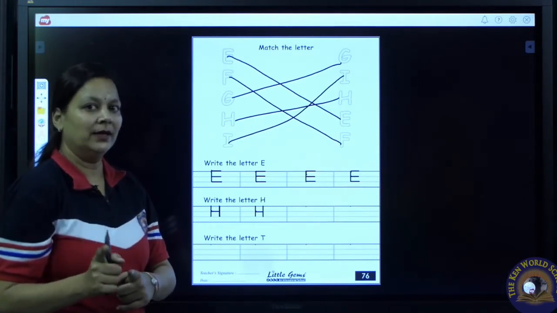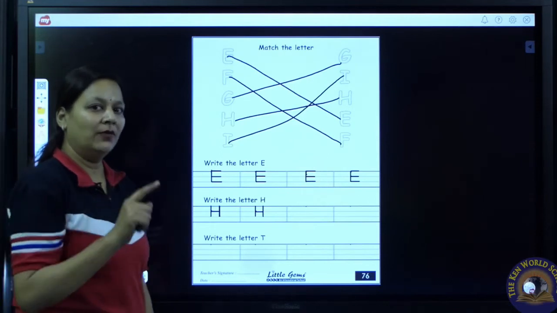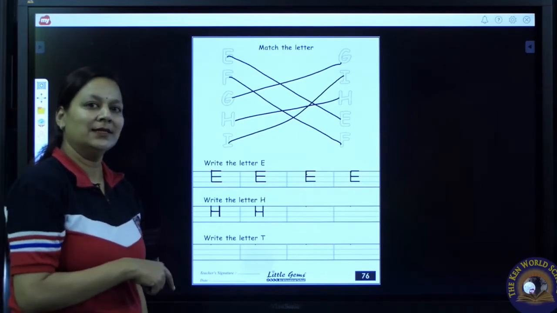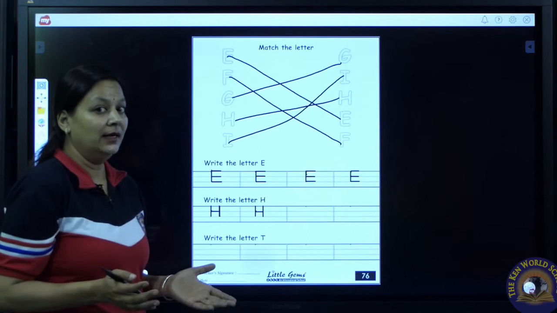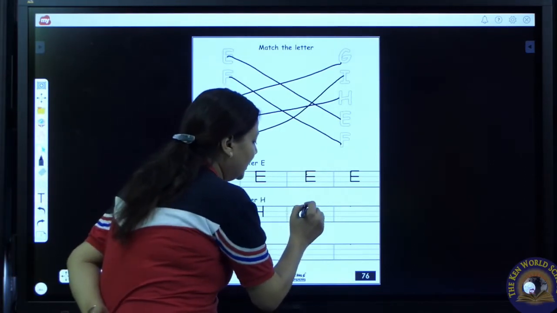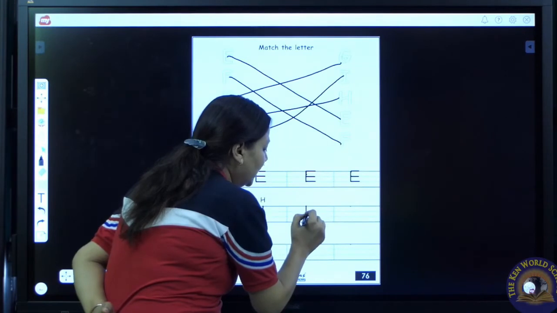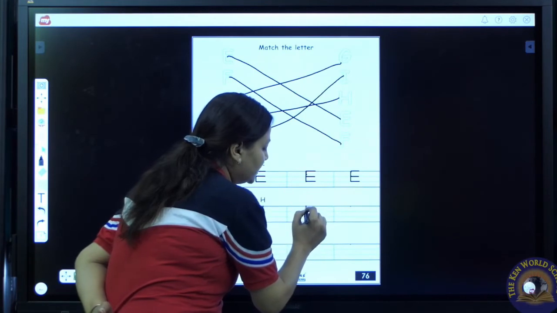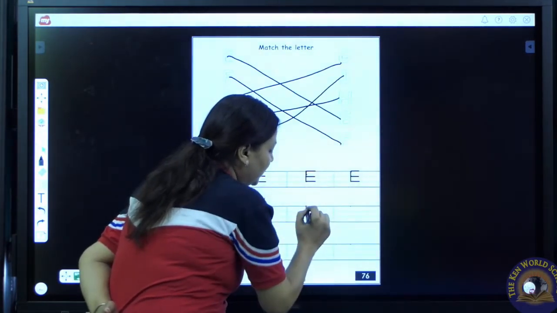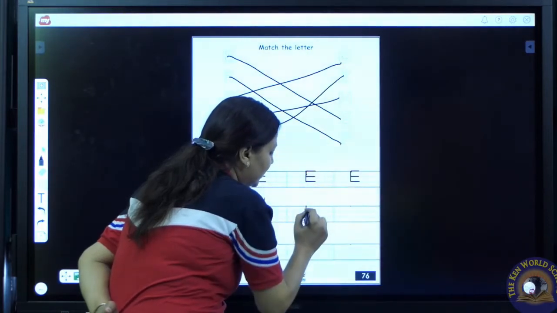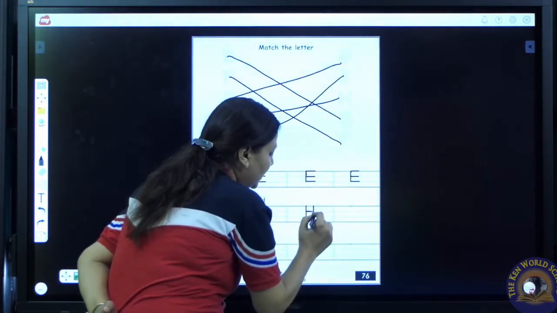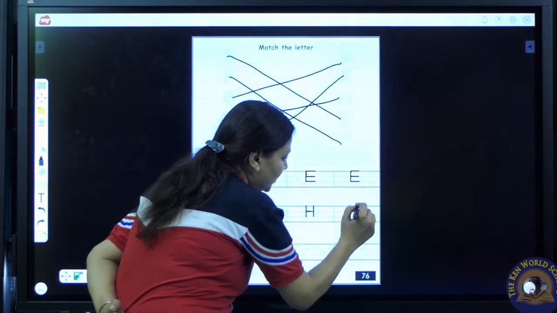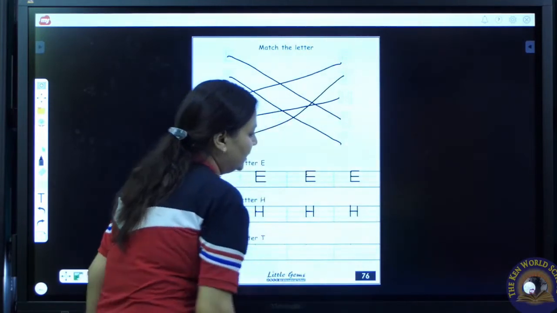Now it's your turn to write letter H. Write it properly. Write it nicely. You have to draw a standing line, one sleeping line on the middle line, again a standing line. Have you all done? Now look at me, how I am writing. You have to draw a standing line till the base line, a sleeping line on the middle line, one more standing line. H. Draw a standing line, sleeping line and a standing line. H.